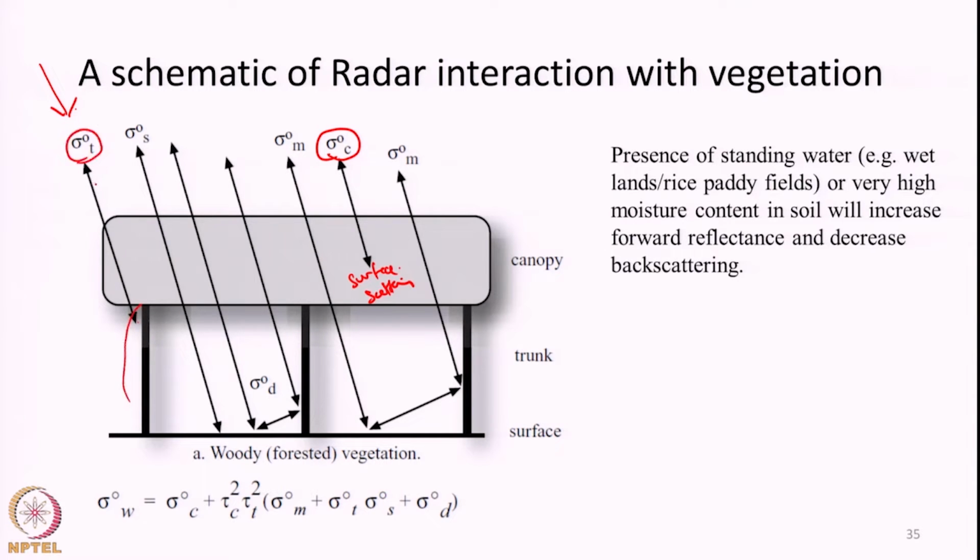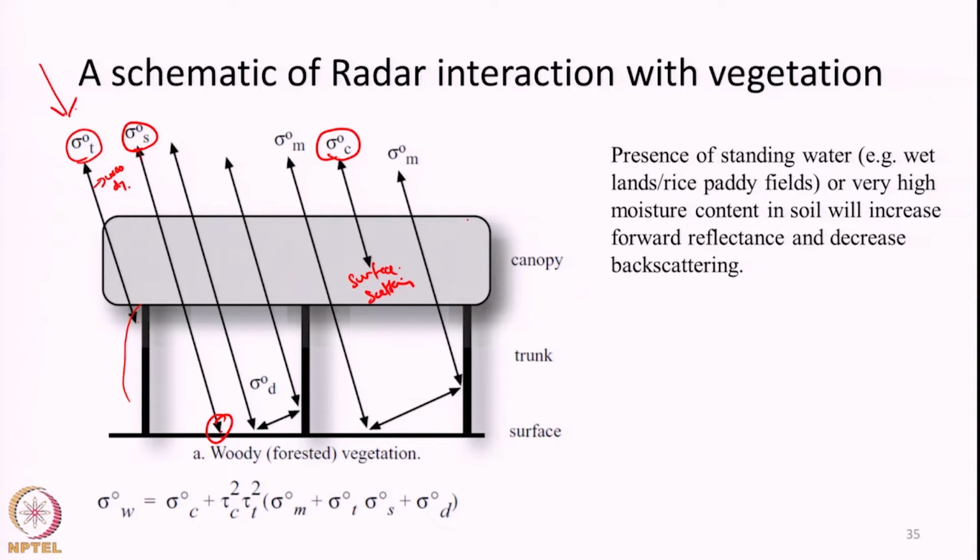This is the backscattering from the woody portion, the trunk portion. A certain fraction of the incident radiation may have higher penetration, reach the surface and directly escape the canopy. This is the reflection coming from the surface, backscattering from the surface.